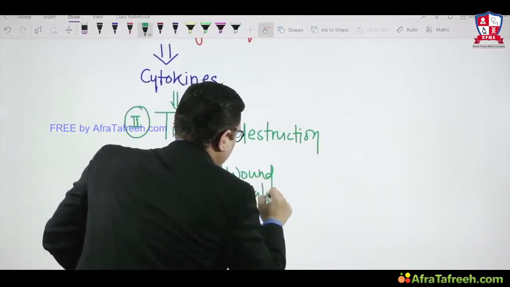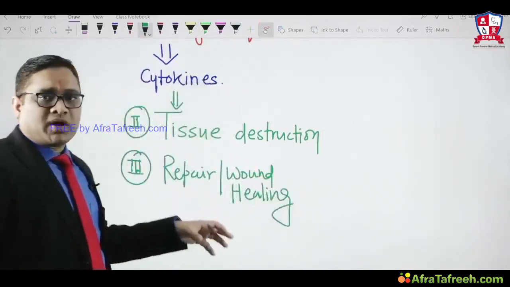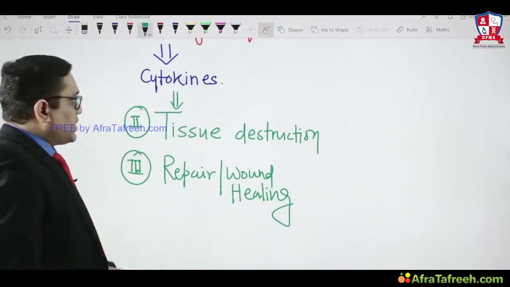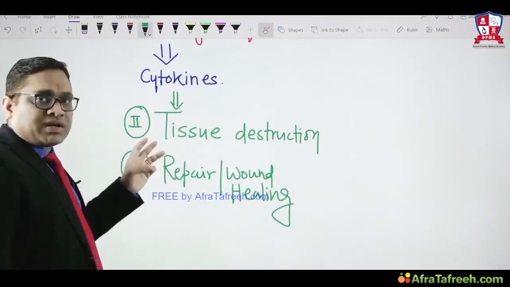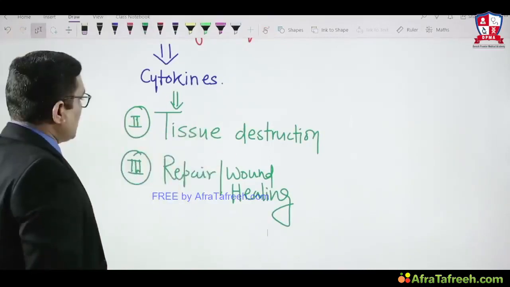So these are three important steps of the chronic inflammation, right? Mononuclear cell infiltration, their cytokines are causing tissue destruction, and then there is a repair by wound healing.